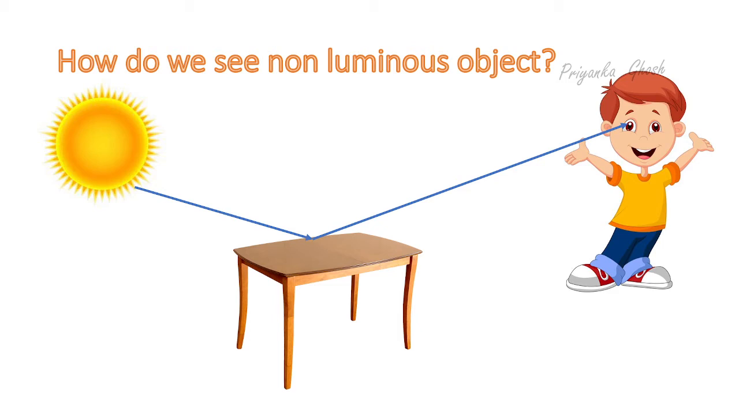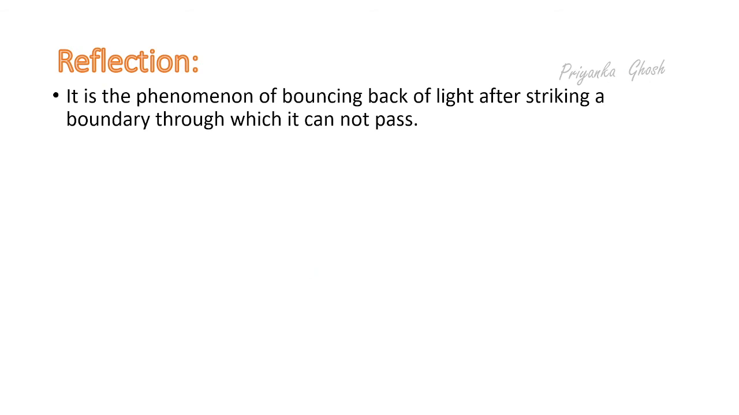I am saying it once again. At first, light rays from a luminous object fall over the surface of the table. After that, they reach our eyes. Here, the surface of the table acts as a boundary. That means light rays do not pass through it. Now, moving to the scientific definition of reflection. It is the phenomenon of bouncing back of light after striking a boundary through which it cannot pass.